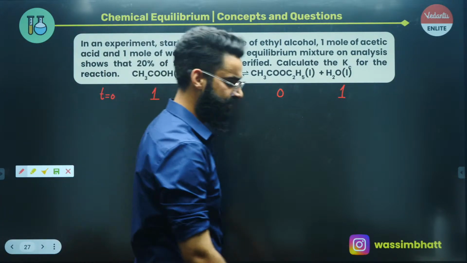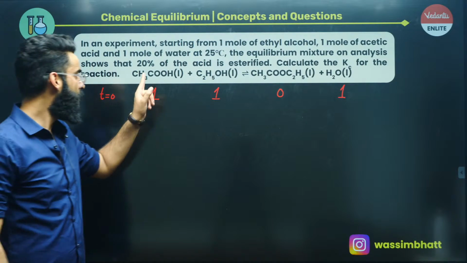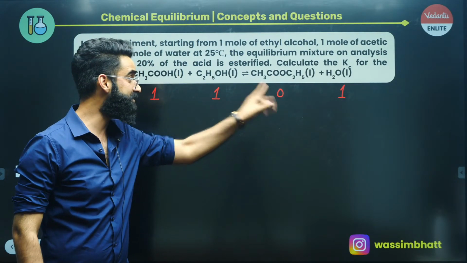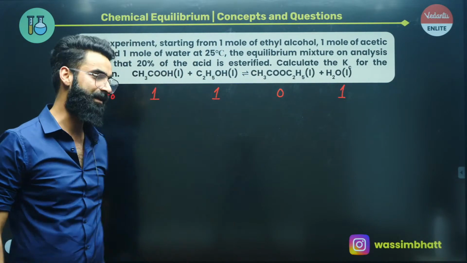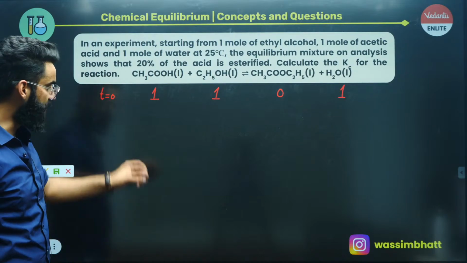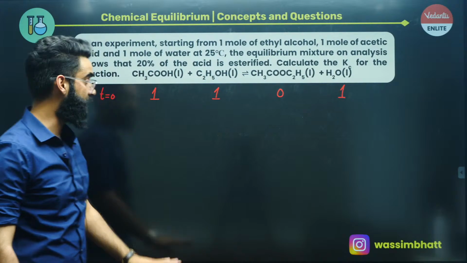Equilibrium constant is just temperature dependent. Yes. Okay. So at time t is equal to 0, we have got 1 mole of this, 1 mole of this, and 1 mole of water in the container. That means there are 0 moles of this ester in the container at time t is equal to 0, right? Okay. So before the reaction starts, there is water in the container, and 1 mole of water is there in the container, as per the equation.